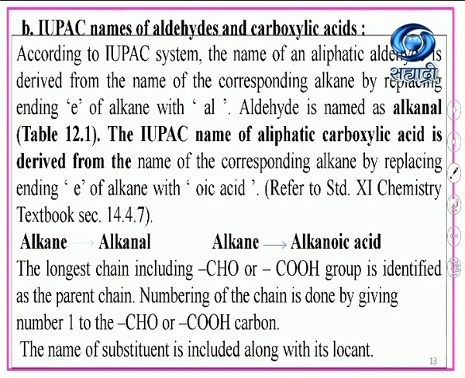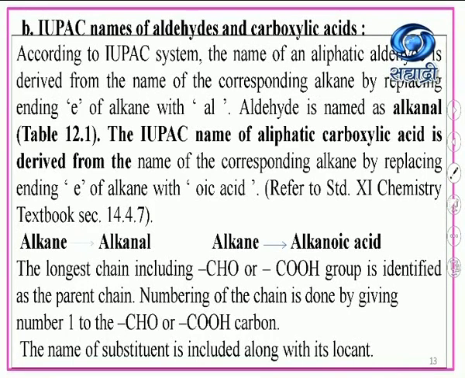Refer to the standard 11th chemistry textbook, section 14.4.7. Simply remember that alkane is converted into alkanal: the -e of alkane is replaced by -al. Similarly for the carboxylic acid, the -e of alkane is replaced by -oic acid, that is alkanoic acid. The longest chain including the –CHO or –COOH group is identified as the parent chain.